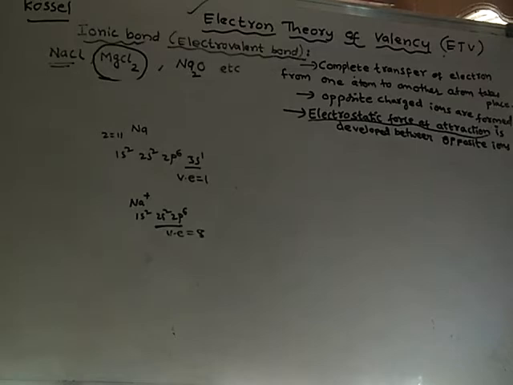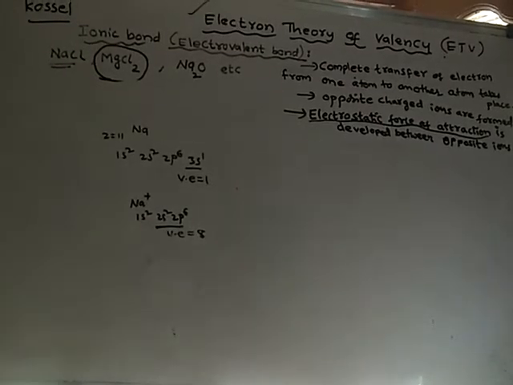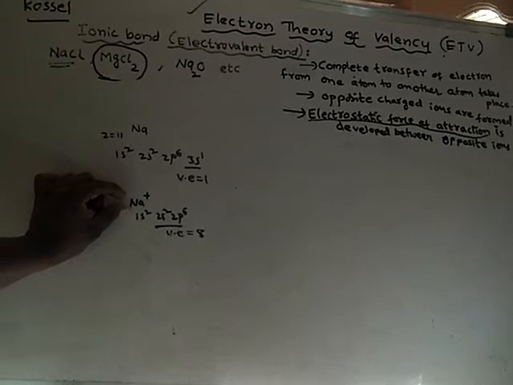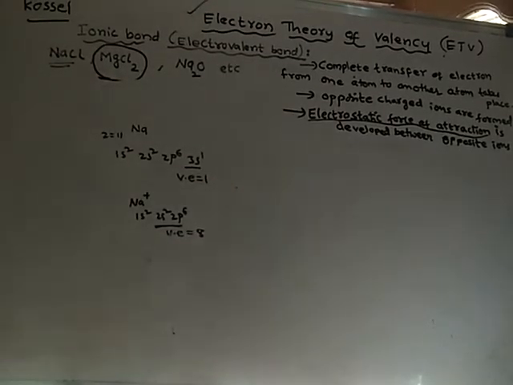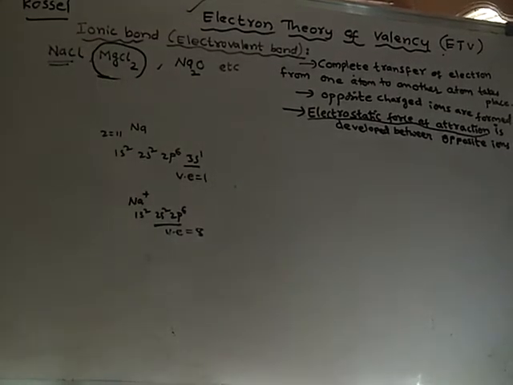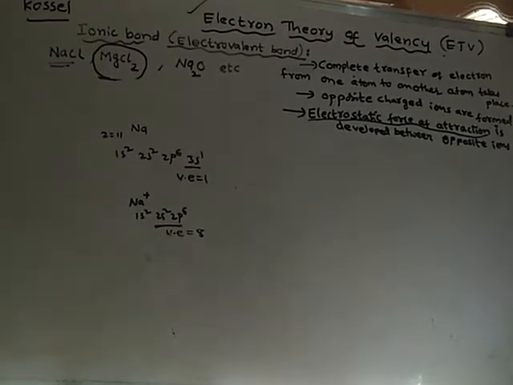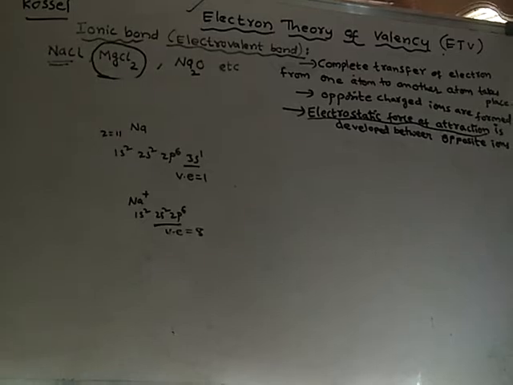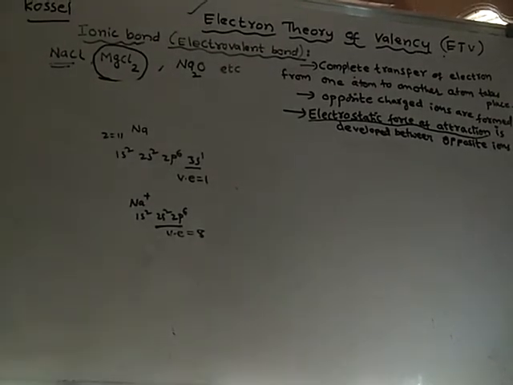In this way, redistribution of electrons has taken place in the sodium atom. It has lost one electron so that it becomes a stable atom. Now it has stability because valence electrons are 8. Any atom with 8 valence electrons is stable. So losing an electron is a method of redistribution. Here sodium should lose one electron to get stability.